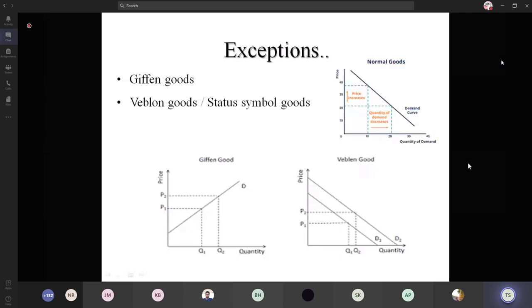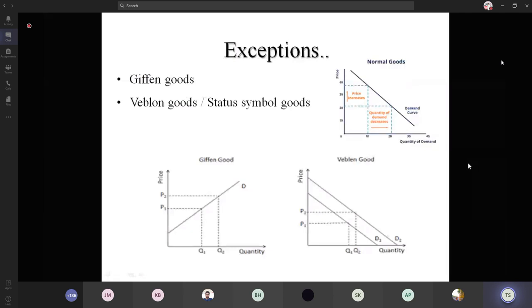But we have exceptions such as Giffen goods. This concept was given by Sir Robert Giffen, an economist and statistician. He says we have some products where, when the price of the commodity increases, the quantity demanded also increases. So these kinds of goods were analyzed by Sir Robert Giffen.